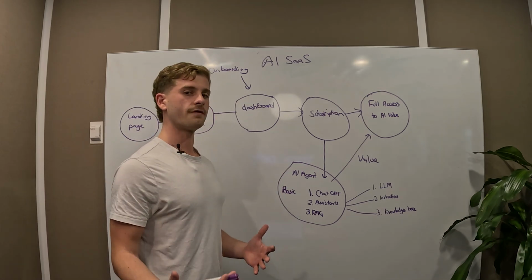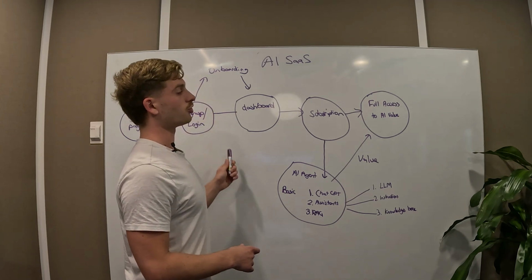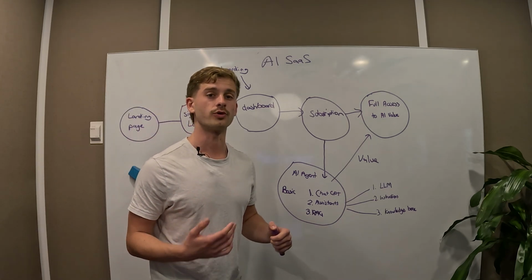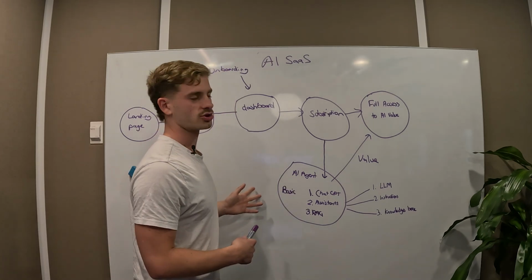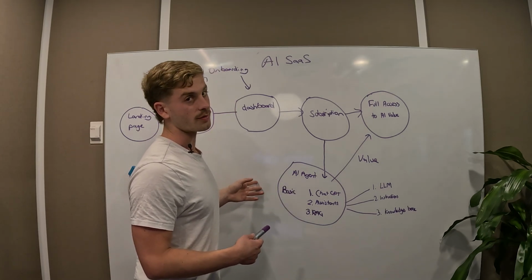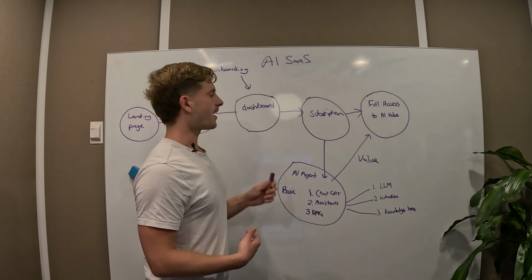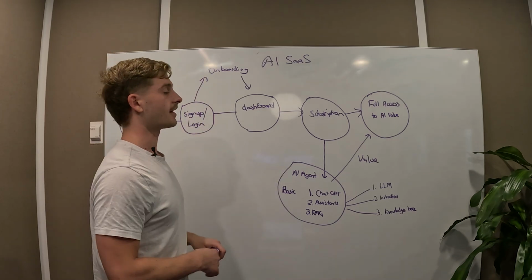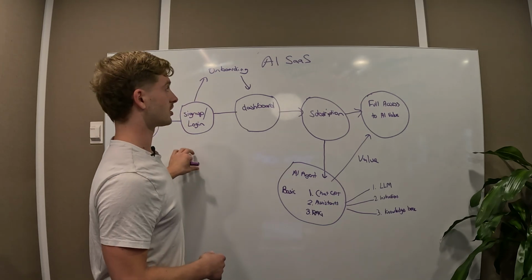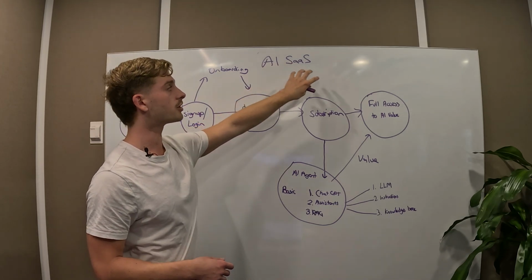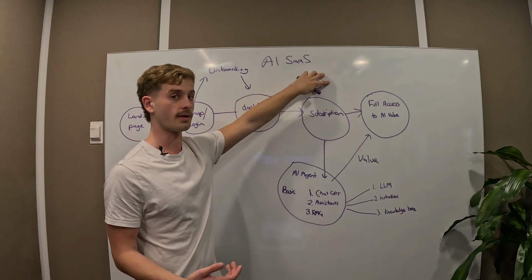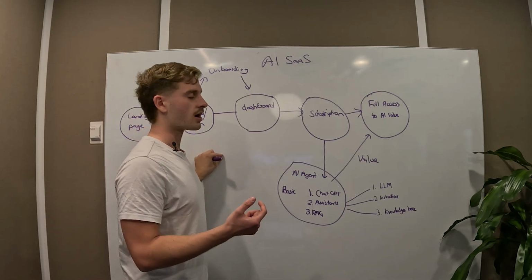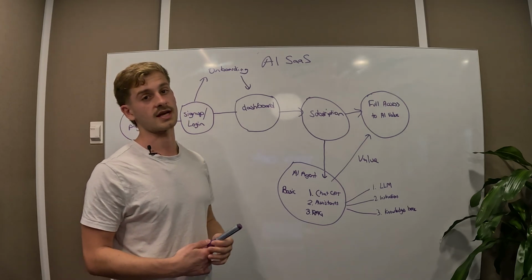Now, to wrap this off, how does this relate to no code? Now, the real point of no code is being able to build a dashboard, integrate with OpenAI and Stripe, which are usually the two integrations that are pretty common for most of these applications, and being able to churn an app with this kind of structure out in 4 to 8 weeks. Now, that's pretty unheard of, and really you can build this AI SaaS application on a no code stack, for example, Bubble, in 4 to 8 weeks for a pretty cheap investment. And if you solve the right market problem, you can get a pretty profitable SaaS application out of that.